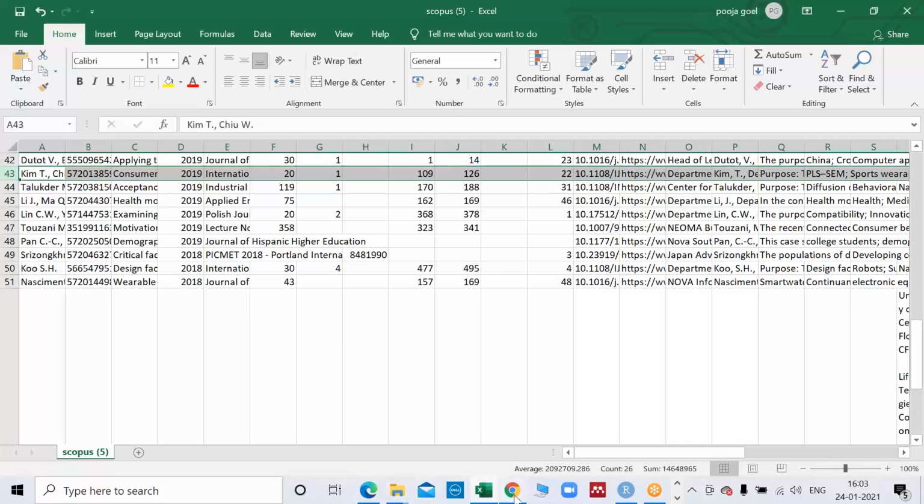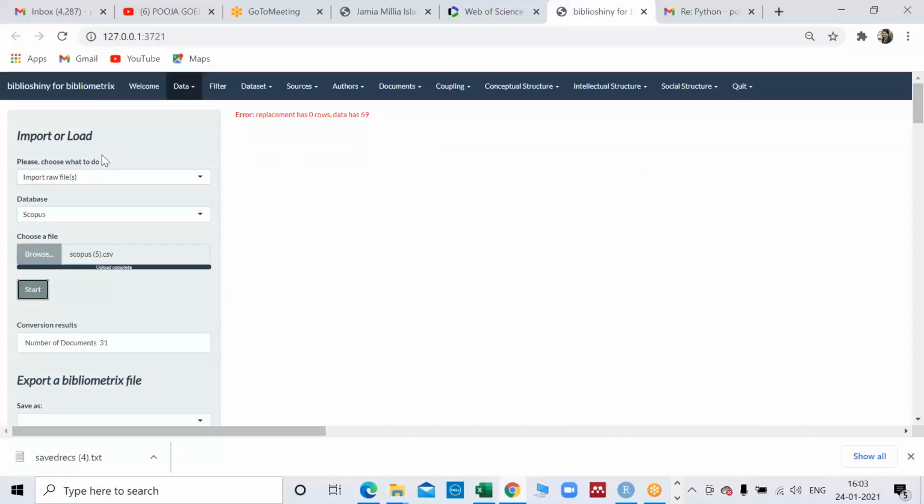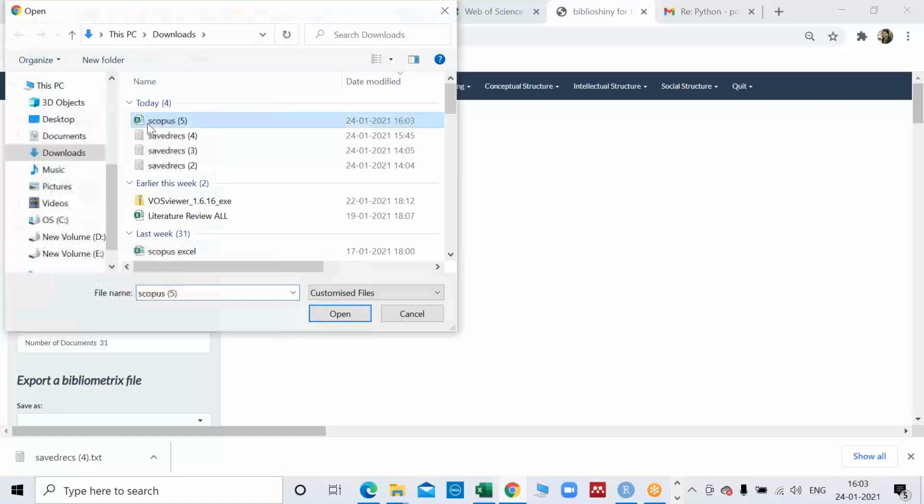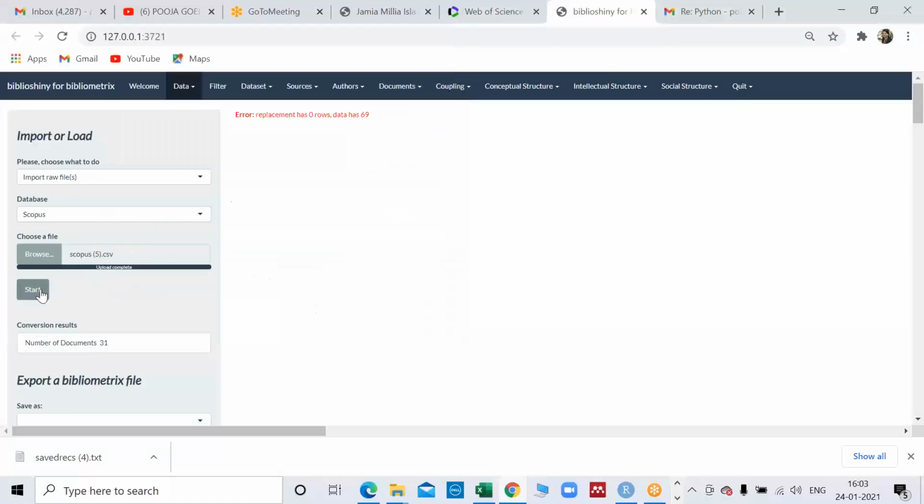And now I will try. Sometimes you see these blanks, sometimes you are not able to see even these blanks. So sometimes it looks very easy, but it's not that easy.